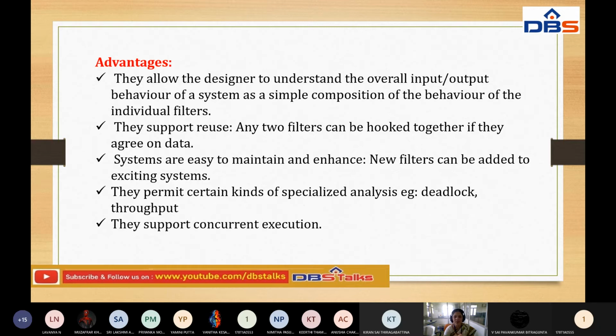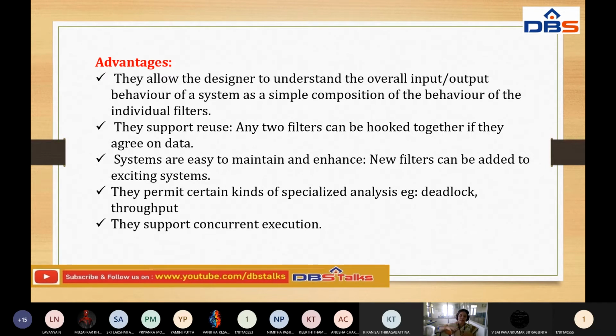Systems are easy to maintain and enhance. Easy to maintain means it is very understandable to everyone: how we can manage it and how we can work on it. Everything is easy for everybody. And enhance also: filters can be added to existing systems.